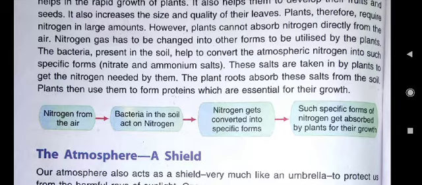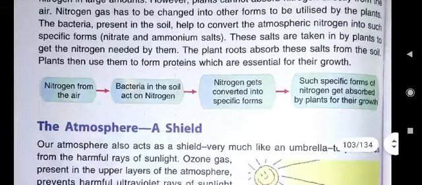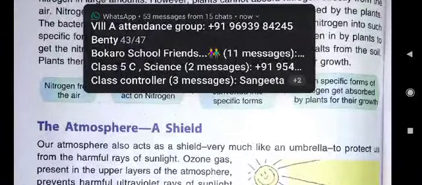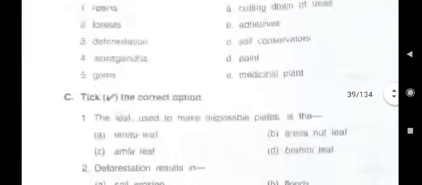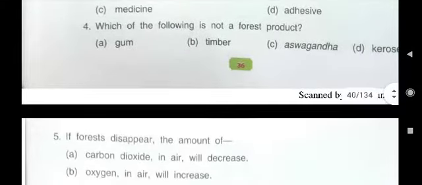Bacteria in the soil act on nitrogen. In the third block, nitrogen gets converted into specific forms. And in the fourth block, such specific forms of nitrogen get absorbed by plants for their growth. Now, this you must have understood, that block diagram. You can do it in your science notebook.